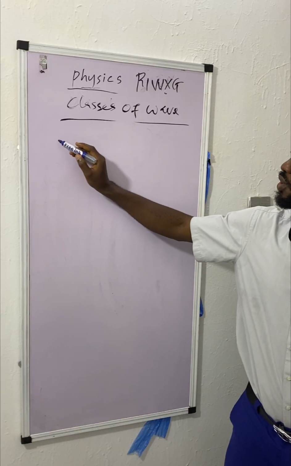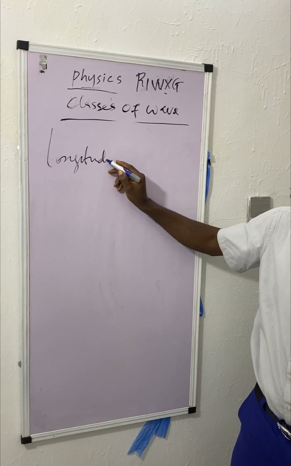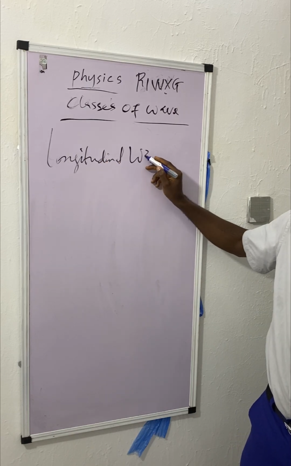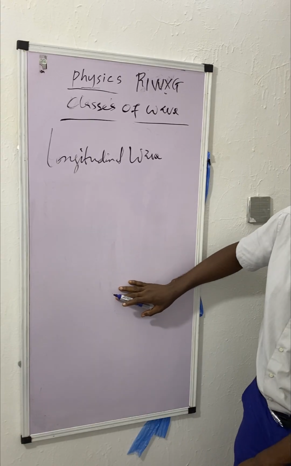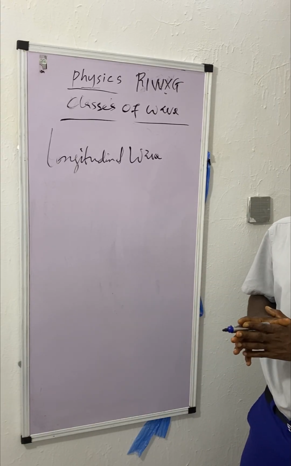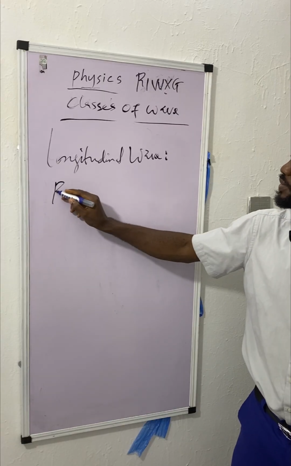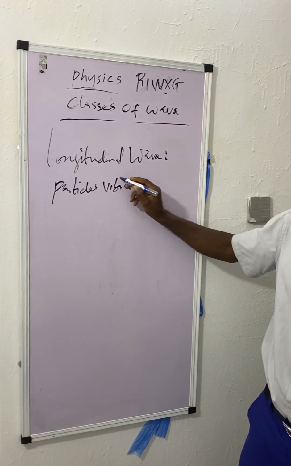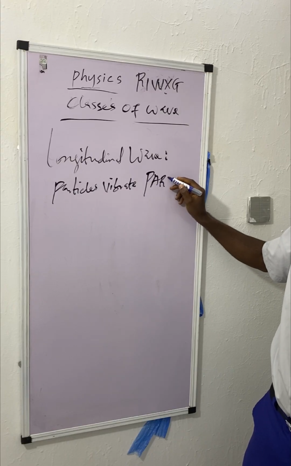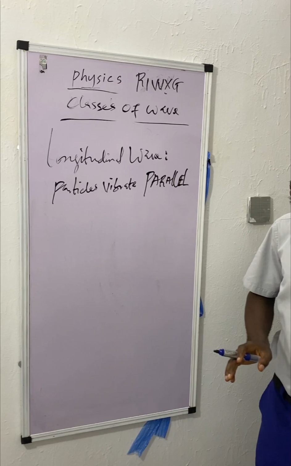For longitudinal wave, we have parallel propagation. The particles vibrate parallel to the direction of propagation. Don't forget this: parallel to propagation.